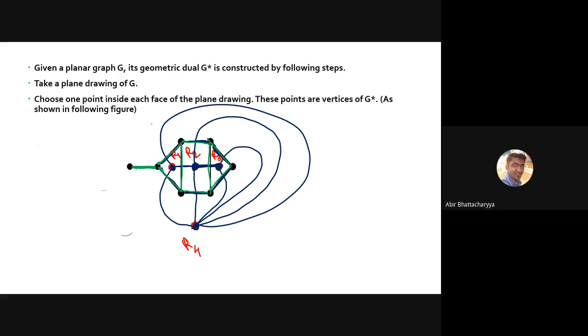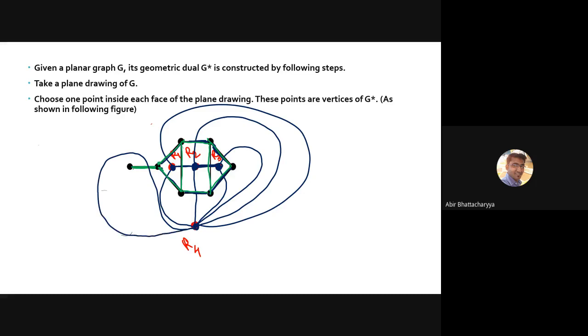Now, since this is a pendant vertex, what we can say is R4 and R4 are connected by this particular single edge. So R4 and R4, how can I join R4 and R4? I can join with a self loop.